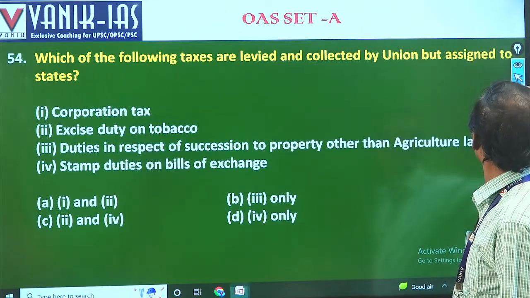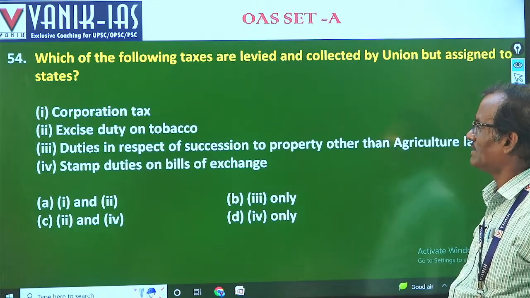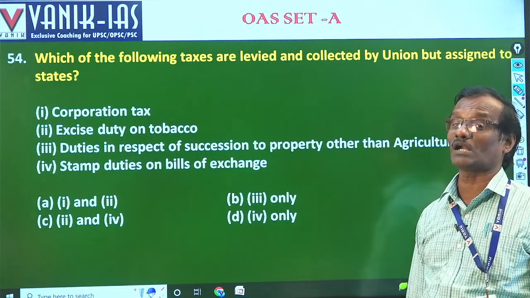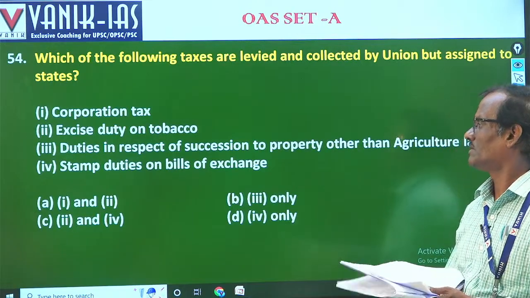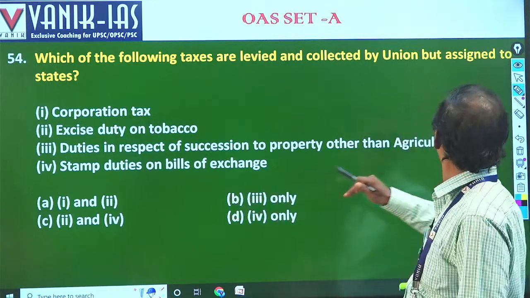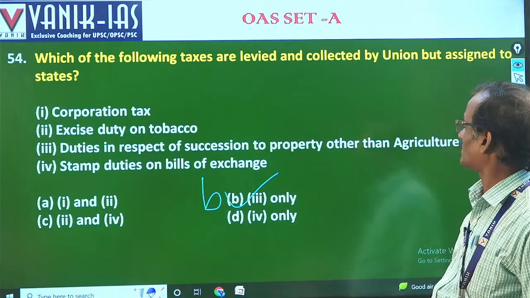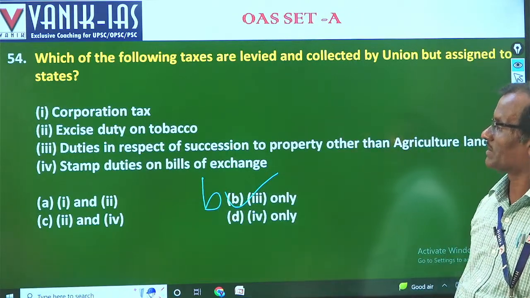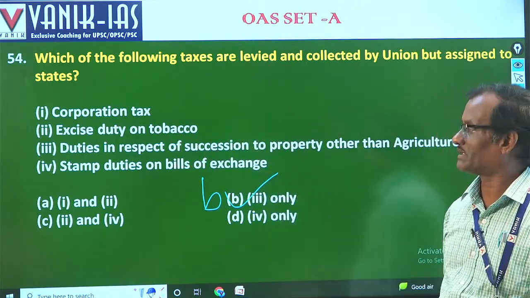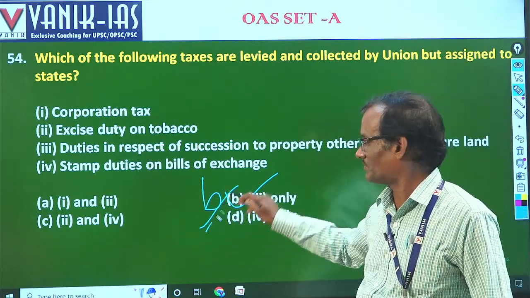Which of the following taxes are levied and collected by the Union and assigned to the states? It is provided under Article 269 of the Constitution. So according to that, only 3 will be the appropriate answer. Duties in respect of succession to property other than agricultural land are included, but corporation tax does not come under that. Excise duty is collected and retained by the states. So only 3. We have done, answer B.